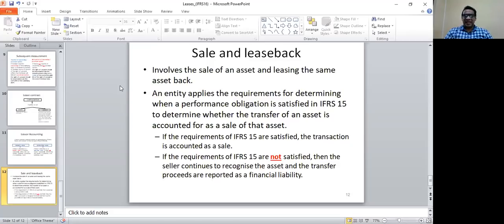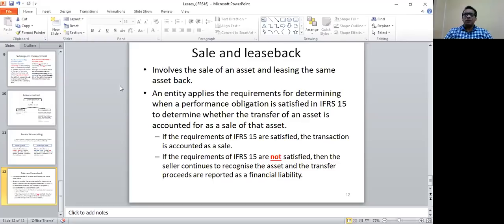It can sell an asset, and from the party to whom the company sold the asset, the company can lease it back. So the company can still use the asset, and also they can have some amount of money, which is the disposal proceeds. So I repeat, sale and lease back is a way of financing.